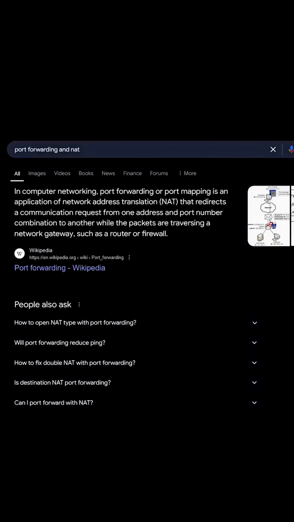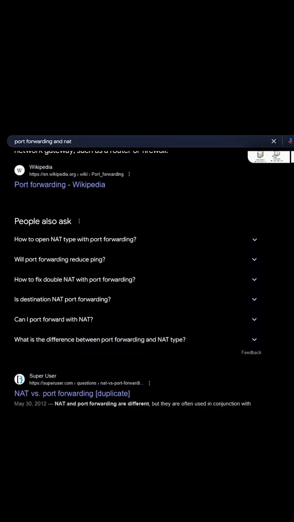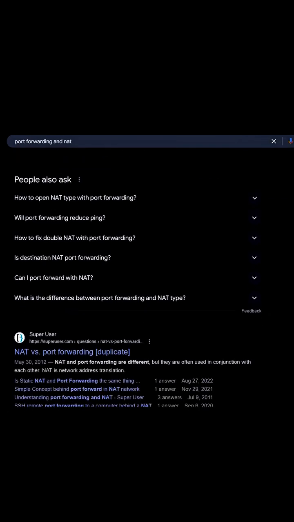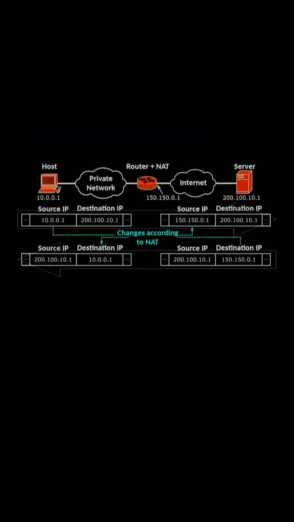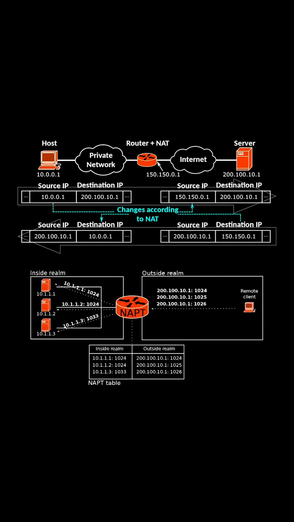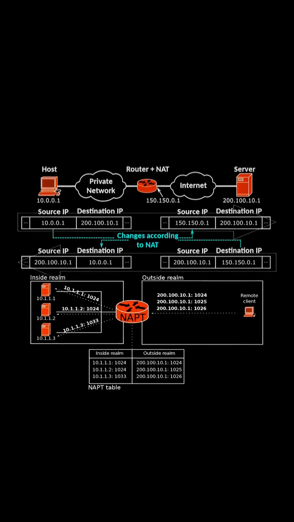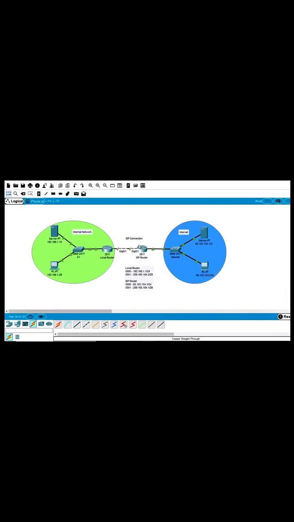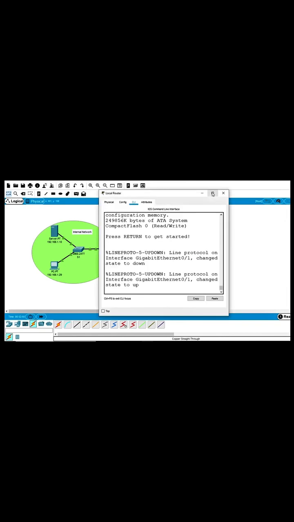Network address translation, NAT, and port forwarding are two networking concepts that impact security. NAT allows multiple devices to share a single public IP address, which can complicate an attacker's ability to target specific devices. Port forwarding, on the other hand, redirects traffic from one IP and port to another, making internal services accessible externally. Ethical hackers analyze these settings to identify misconfigurations that could expose sensitive systems to unauthorized access.